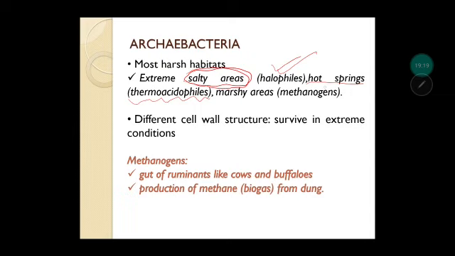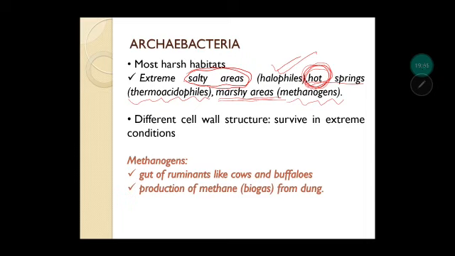So from the word thermo, you can relate that it can relate to hot environment. Next is marshy areas. Marshy areas means where mostly water and wet areas. So those are methanogens. So you can categorize the organisms into 3: halophiles, which stay in extreme salty areas; thermoacidophiles, which stay in hot springs; and methanogens, which stay in marshy areas.